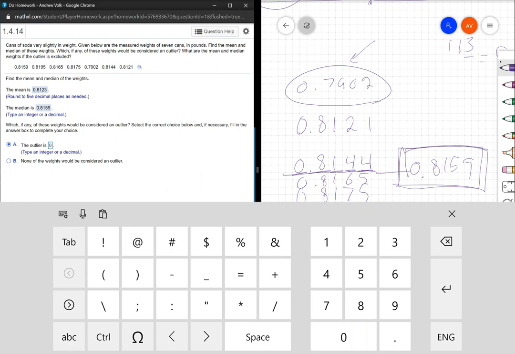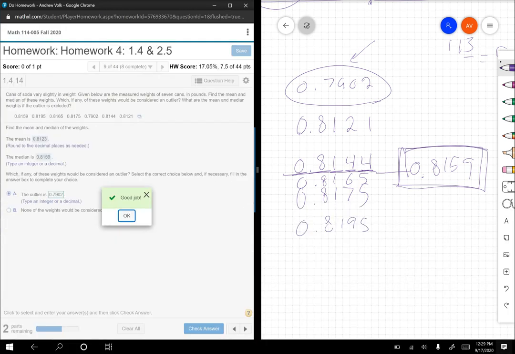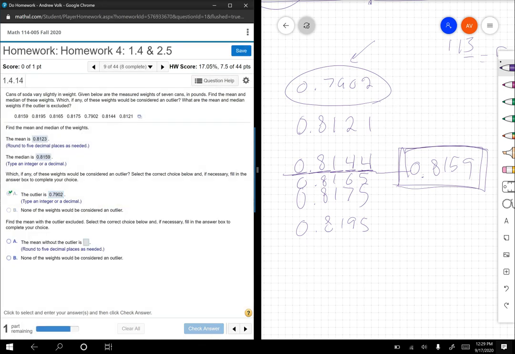Let's see, it goes 0.7902. Yay. You see, that one just didn't fit. All the other ones matched. Find the mean with the outlier excluded.